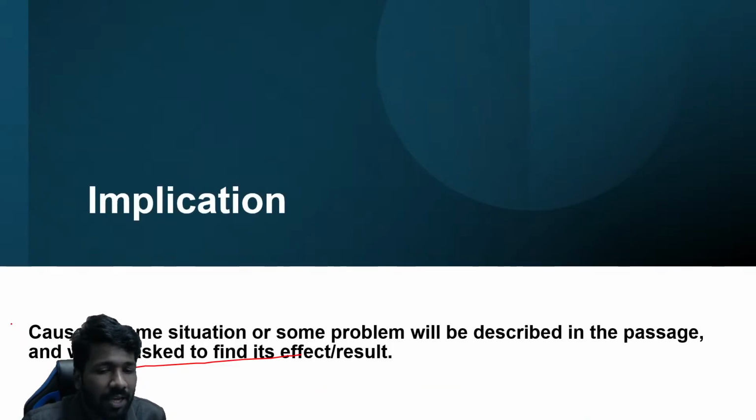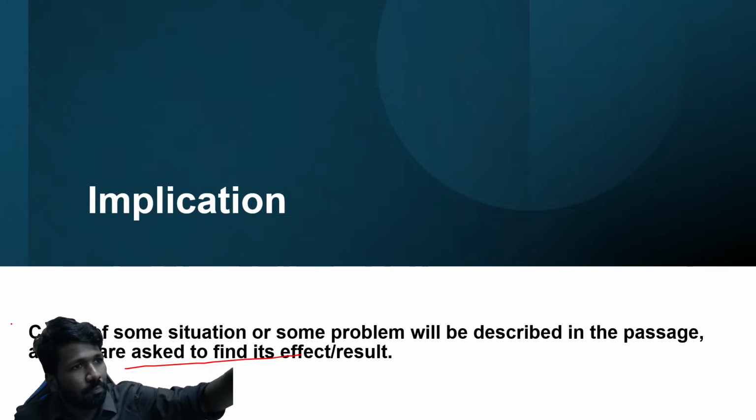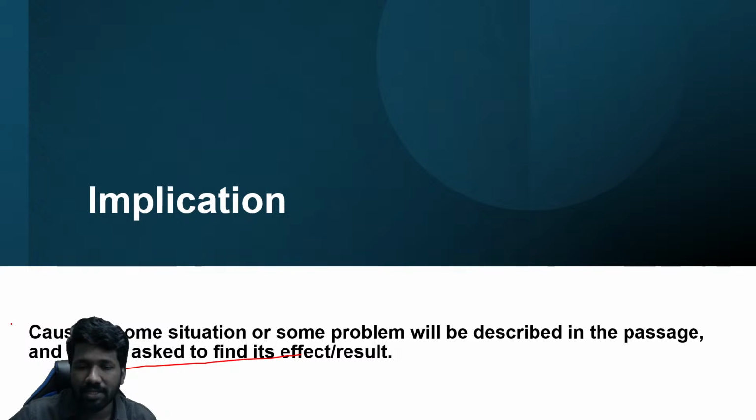So option B is the better choice. That is an implication type question. This is a cause and this is the effect. The cause is that pollution is still there even if we implied some policies. So the effect is we have to make a better policy as a result of that.